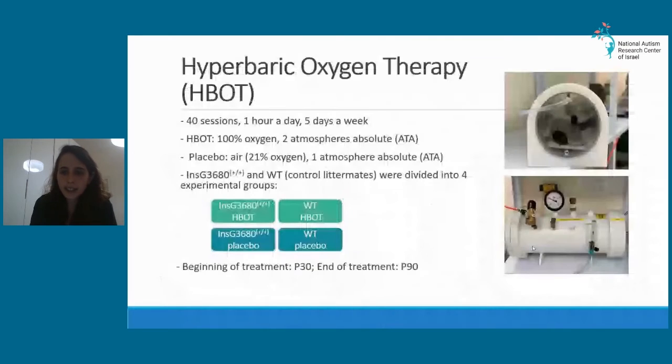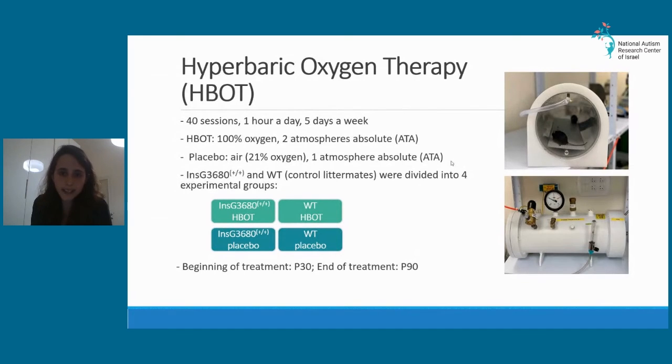You can see here in the photos the system that we have in the lab. This is the HBOT chamber, and this is the placebo. The treatment will be in total 2 months, 40 sessions, 1 hour a day, 5 days a week. A month is already behind us. The HBOT groups are receiving 100% oxygen and pressure levels of 2 atmospheres, and the placebo are receiving air, which contains 21% oxygen, and pressure levels of 1 atmosphere.